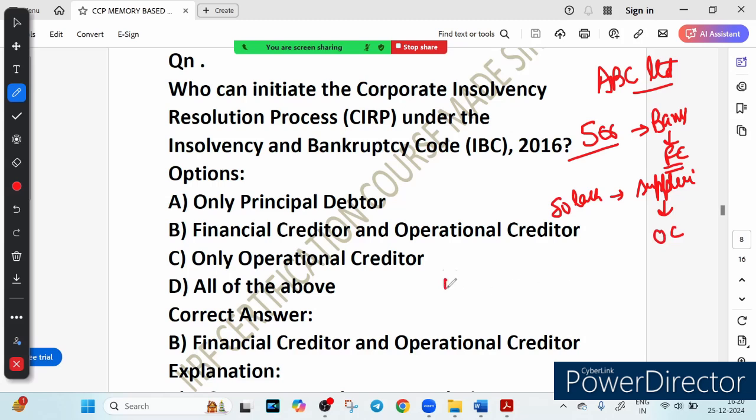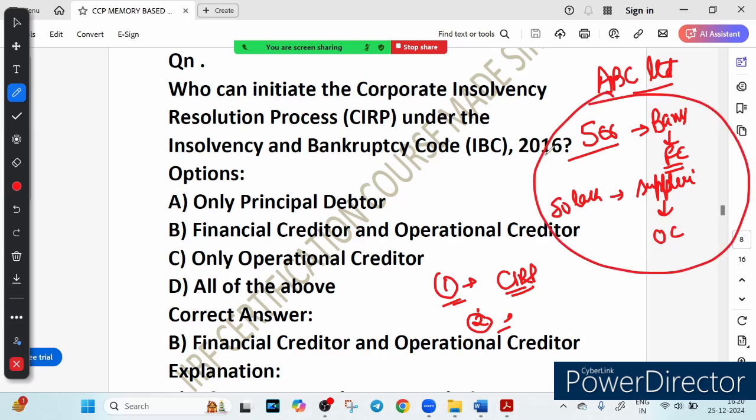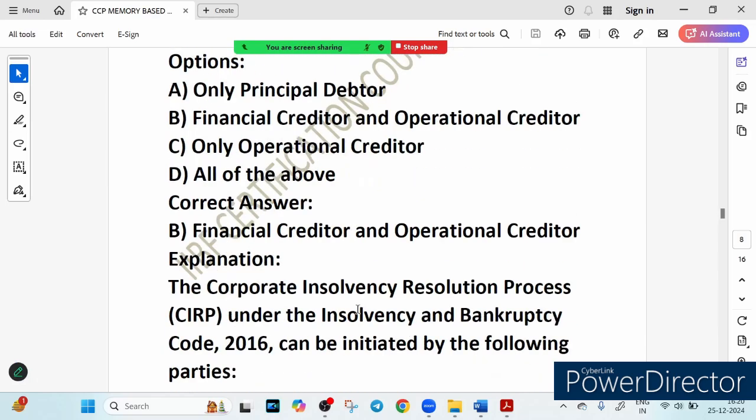Let's consider the first scenario. The bank can initiate CIRP as the financial creditor due to unpaid loan. Scenario 2, this particular supplier can also initiate CIRP as an operational creditor due to non-payment of the dues. So this is OC, this is FC. Both of them can initiate CIRP, and this corporate debtor can also initiate the CIRP, right? But the principal debtor cannot initiate CIRP unless filing as a corporate debtor. So this process ensures transparency and fairness for all stakeholders involved. Hopefully you have understood this concept. Now let's move on to the next question.